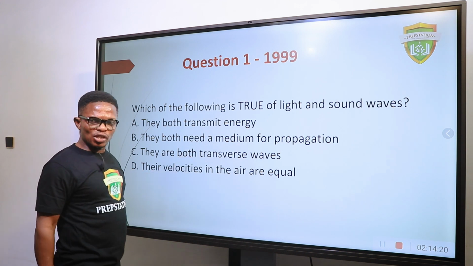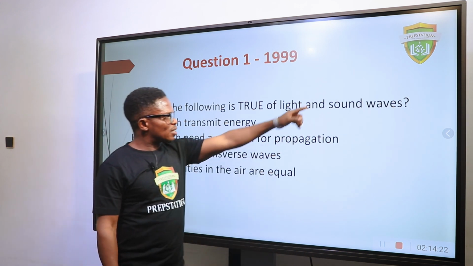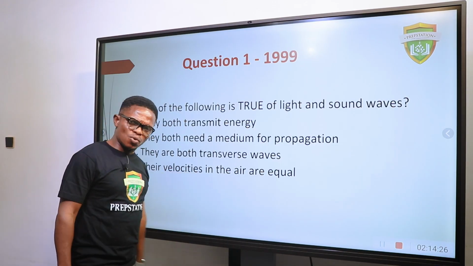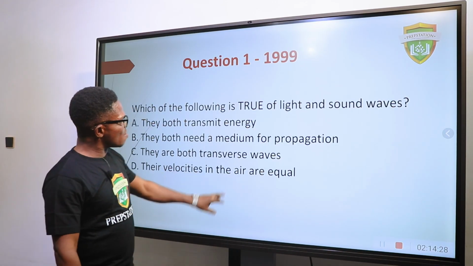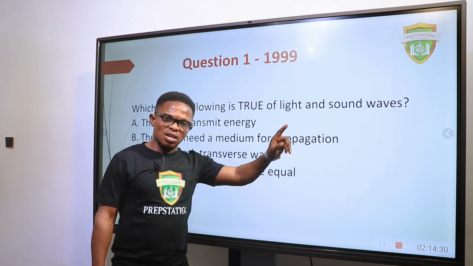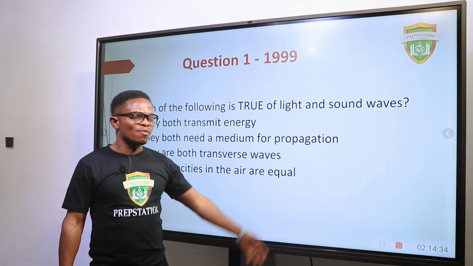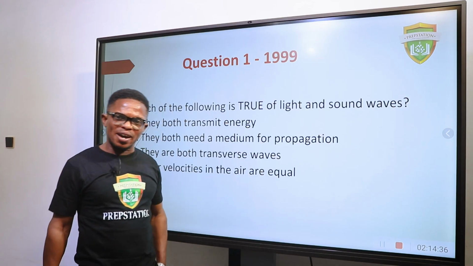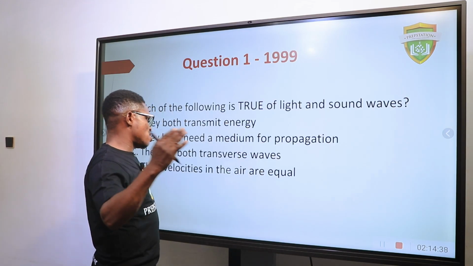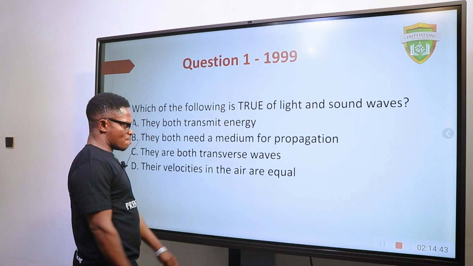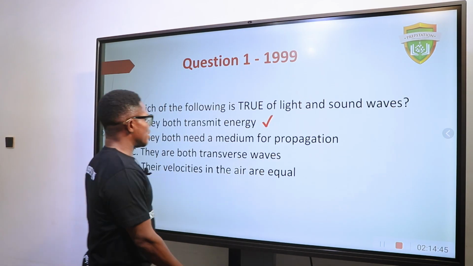They are both transverse waves. That is not true either. Sound waves are longitudinal. Their velocities in the air are equal. That is not true either. The velocity of sound in air is about 342 meters per second, depending on the temperature, while the velocity of light is 3 times 10 raised to the power 8, that is 300 million meters per second. So the correct answer here should be they both transmit energy.